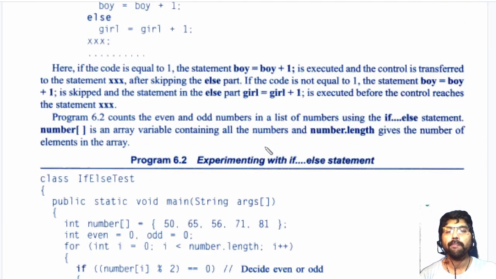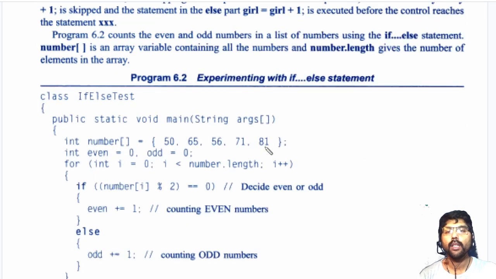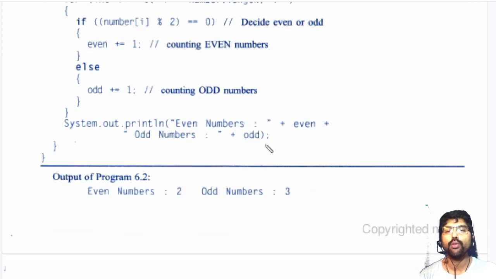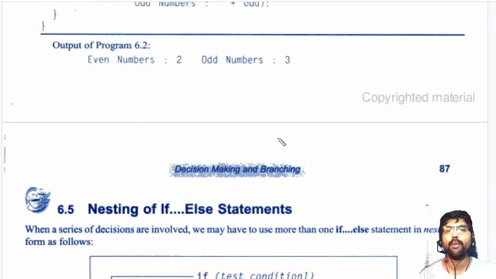In a similar way, all these are examples given in your books. You can just read them from your books.